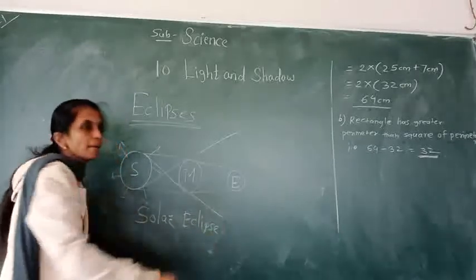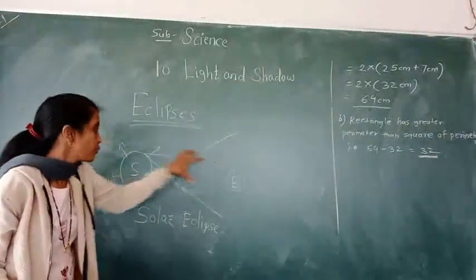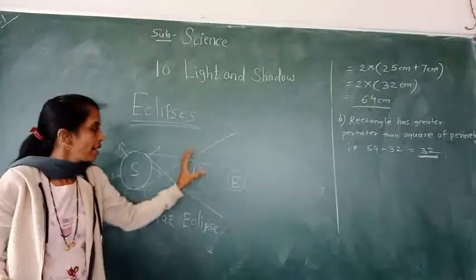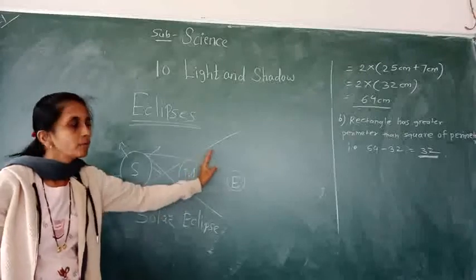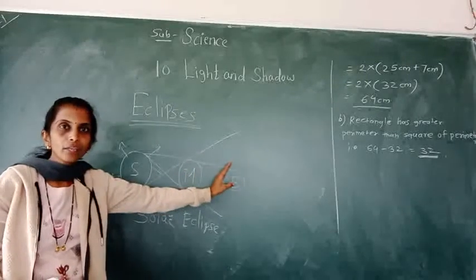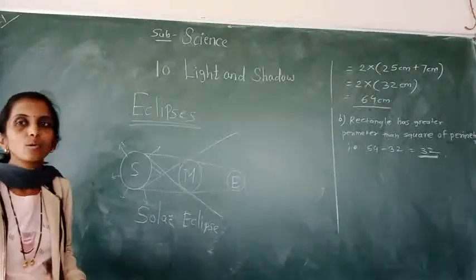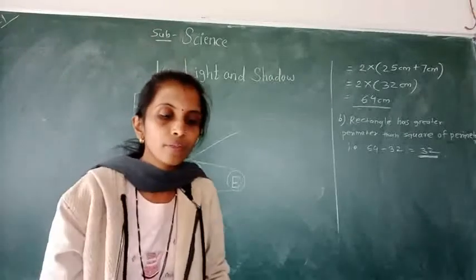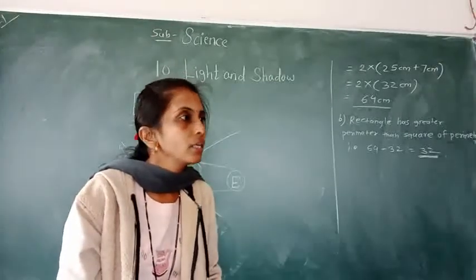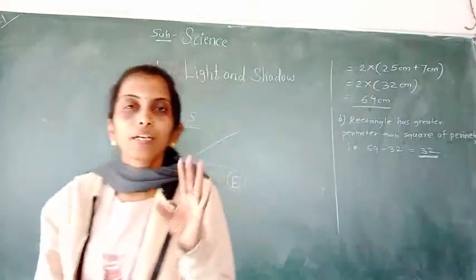That means the moon comes between the two bodies, sun and earth, and that moon blocks the light and casts the shadow of moon on earth. So that's why solar eclipse occurs, and solar eclipse occurs only on a new moon day. New moon day.